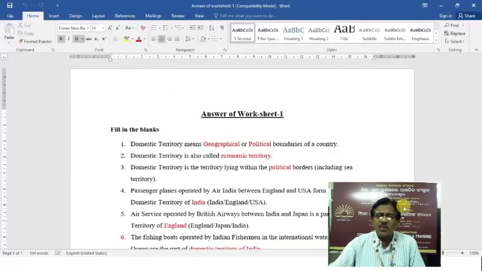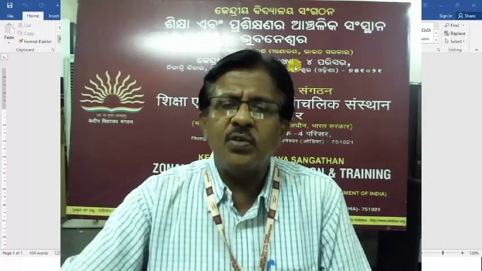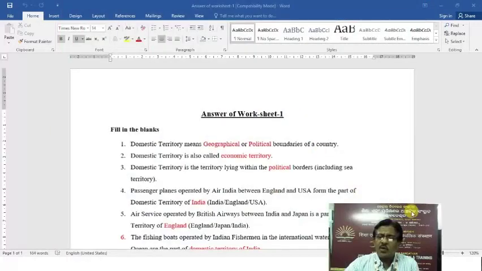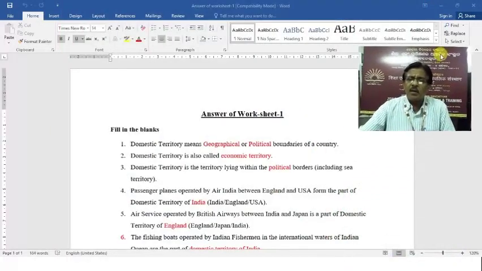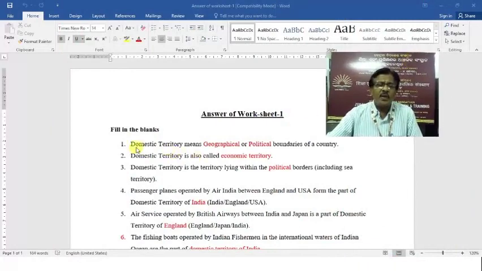Worksheet 1, that was relating to the domestic territory. Domestic territory means, you see the red portion, that is the answer, geographical or political boundaries of a country. Number 2, it is economic territory. Number 3, domestic territory is territory lying within the political borders, including the sea territory.